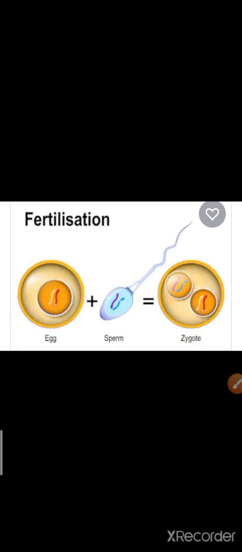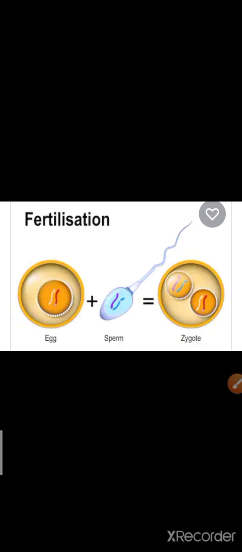So a zygote is formed by the fusion of sperm with an ovum. Then a fetus is formed from the zygote. What is a fetus? A fetus means a baby which is present inside the mother's womb. This is known as the fetus, and the fetus develops from a zygote. So this is about the fertilization process. So for what do we use the word fetus? For an unborn baby. When the baby is present inside the mother's womb, at that time it is known as the fetus.